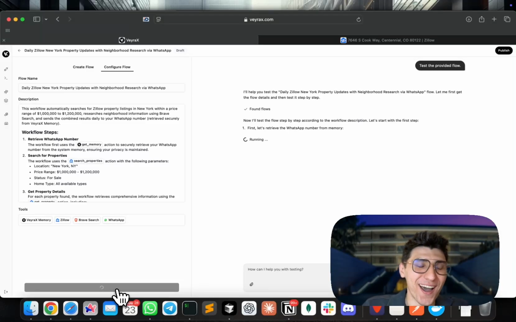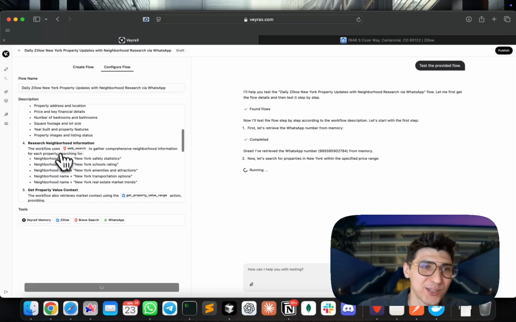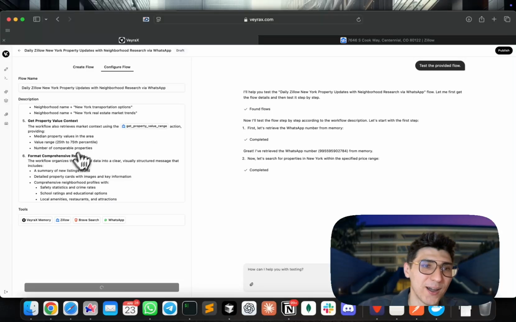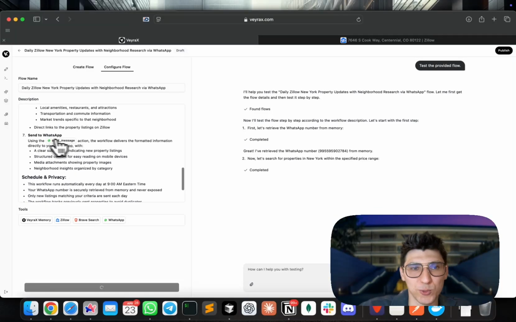So we have a search property function. We have a function that gets property details, including the year when it was built, square footage, images if possible, and number of bedrooms and bathrooms. Then we get some value of the price. We have some formatting suggestions, and then we send the result to our WhatsApp. Great. So this is super nice.